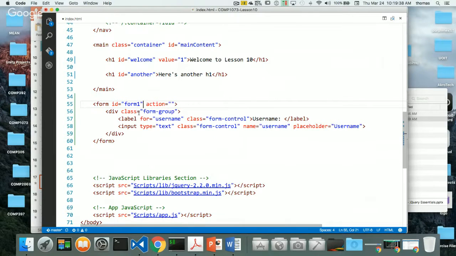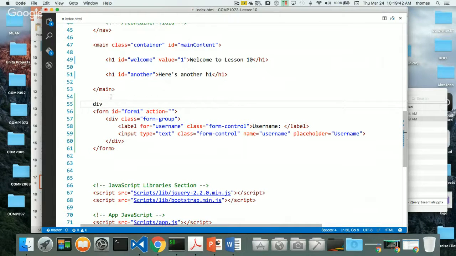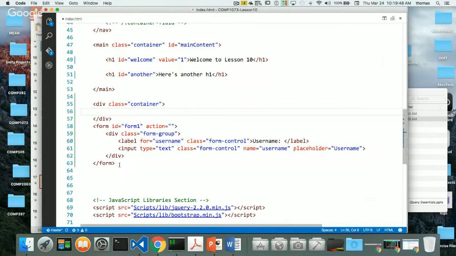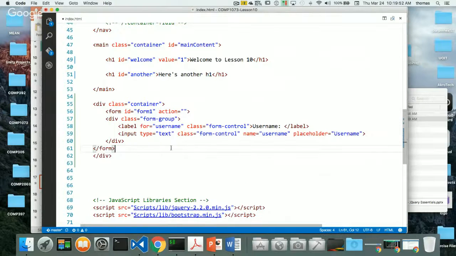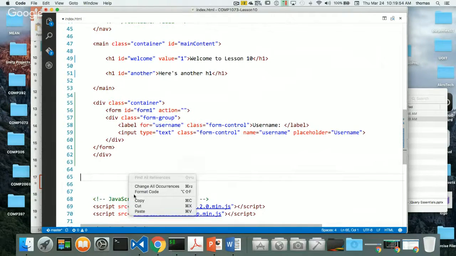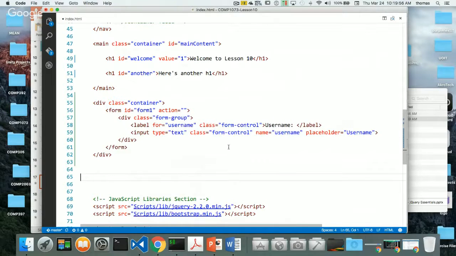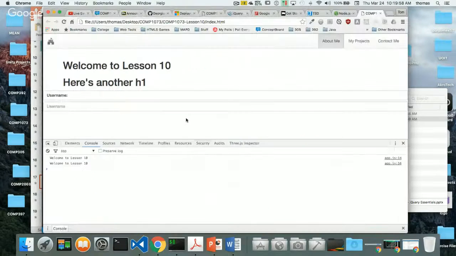So the first form we're going to be using, and let's put this inside another div tag with a class of container. Div tag, class container, and we'll cut this and put it in there. We'll format our code a little bit to make it look nicer. Let's see what we get now. When we go back to here and refresh, you can see that that's contained.